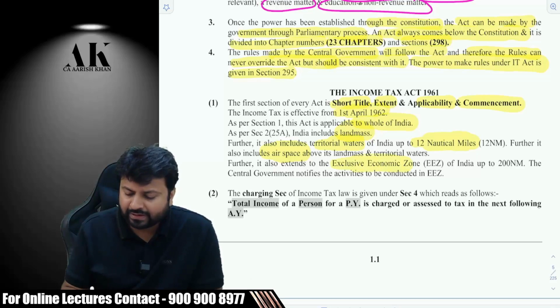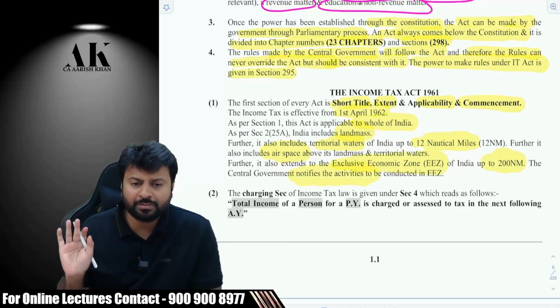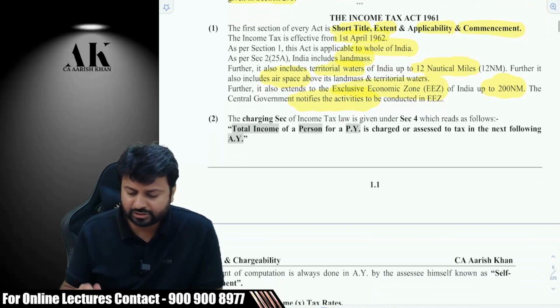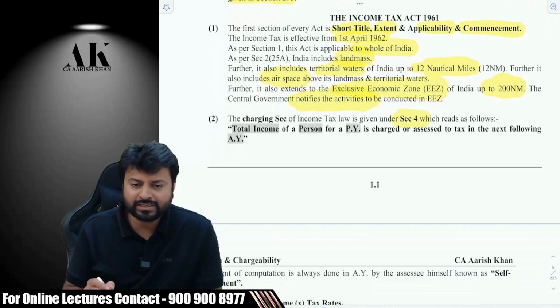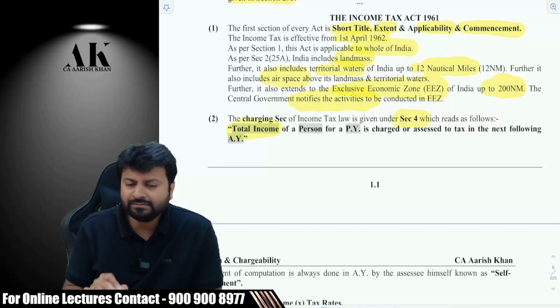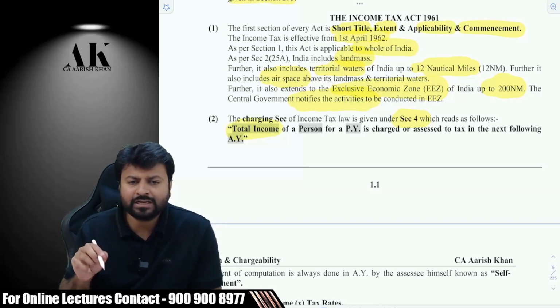Then exclusive economic zone up to 200 nautical miles for certain activities which the government will notify, right? Then coming to the charging section. Section 4 is the charging section. Sections 2 and 3 we have not done. We will be doing them later. Total income we have done today. Have we done total income?